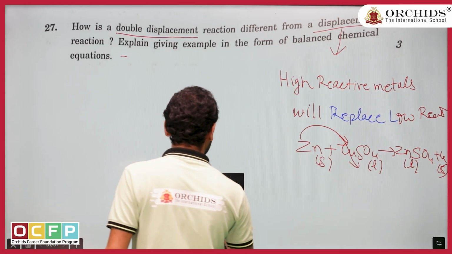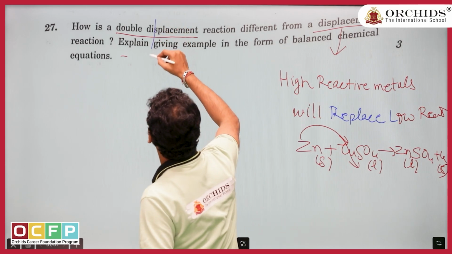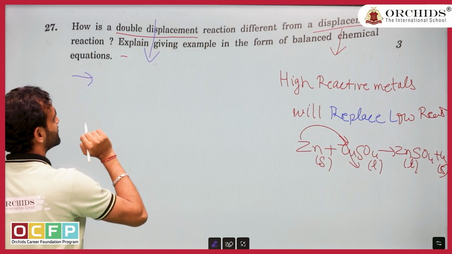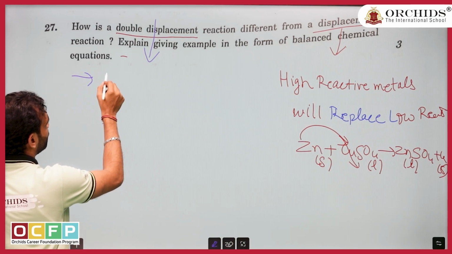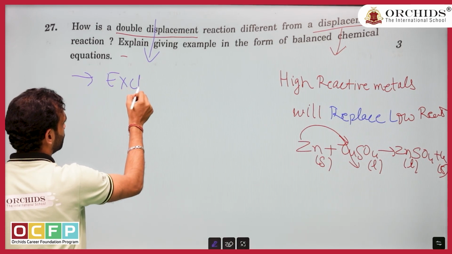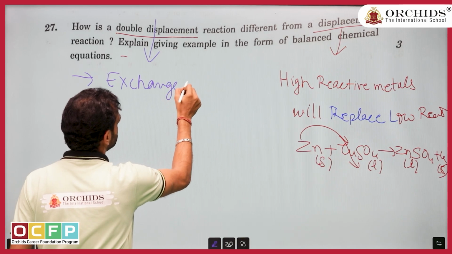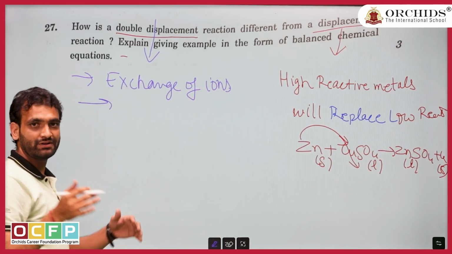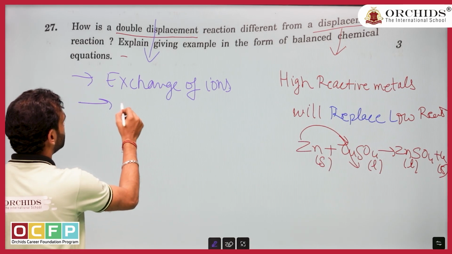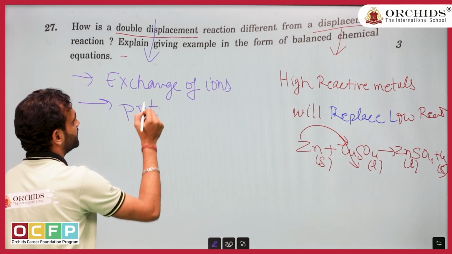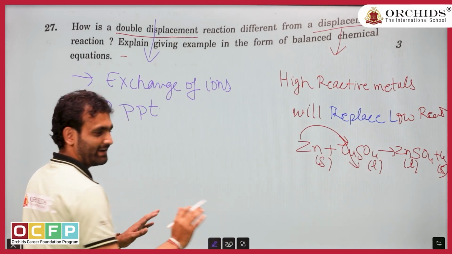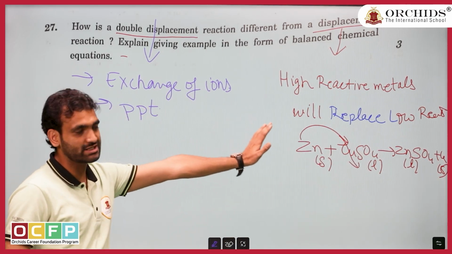Now what is the other part? They are asking what is double displacement. In a double displacement reaction, 2 things are important. First, there is an exchange of ions. Second, whenever there is an exchange of ions, there will be formation of a precipitate. So what is the example for this? Again, I am directly taking from the NCERT book. On the next page I am going to show.